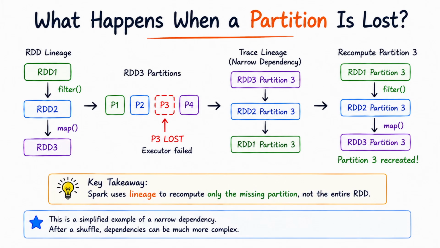Suppose an executor fails, and one of our partitions becomes unavailable. In a narrow dependency scenario, Spark can trace the missing partition back through its dependencies to the specific parent partitions it depends on. It then reapplies the necessary transformations to recreate that missing piece. Notice what's happening here. Spark isn't blindly rebuilding everything. It's using the dependency information to determine what is actually required.